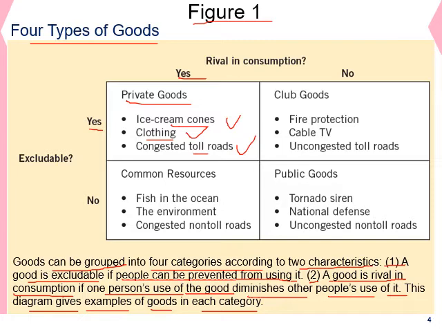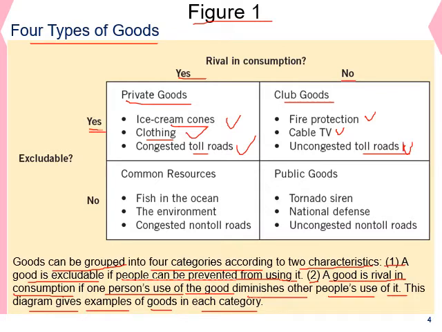Club goods are excludable, but they are not rival in consumption. Examples of club goods are fire protection. You have to have a subscription in order to be covered in case of fire. You have to have a cable subscription in order to watch all the channels. Another example is an uncongested toll road, where you have to pay toll fees in order to use it.